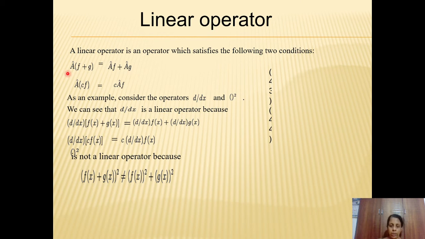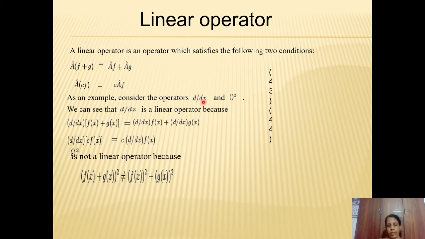If A cap is the operator acting upon the sum of two functions f plus g, then it should be equal to A cap of f plus A cap of g. Or in multiplication, A cap of the product c f should be equal to c times A cap of f. If these conditions are satisfied, then we call the A cap operator a linear operator.